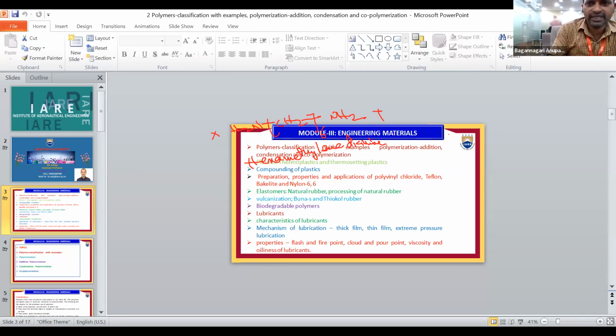Hexamethylene diamine and adipic acid. The structure of adipic acid is C double bond O, CH2 taken 4 times, C double bond O, OH.